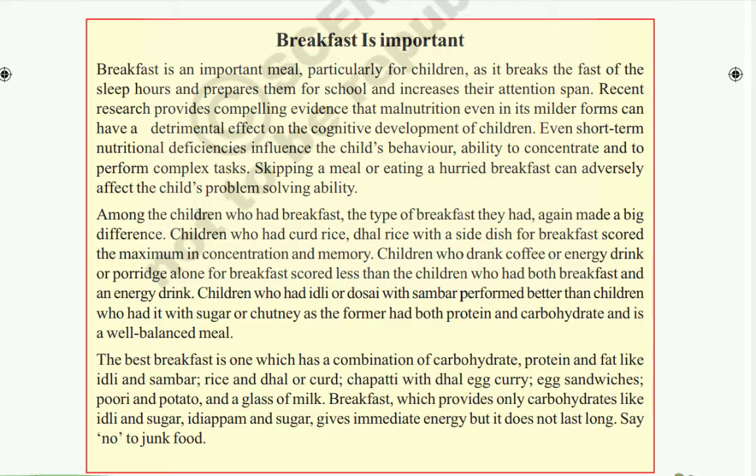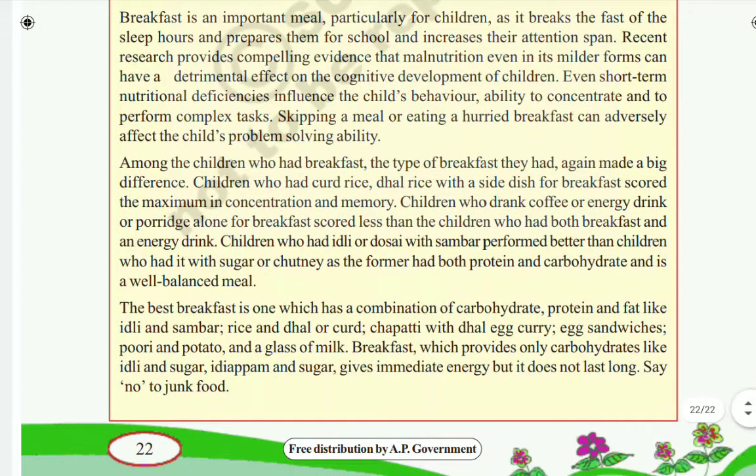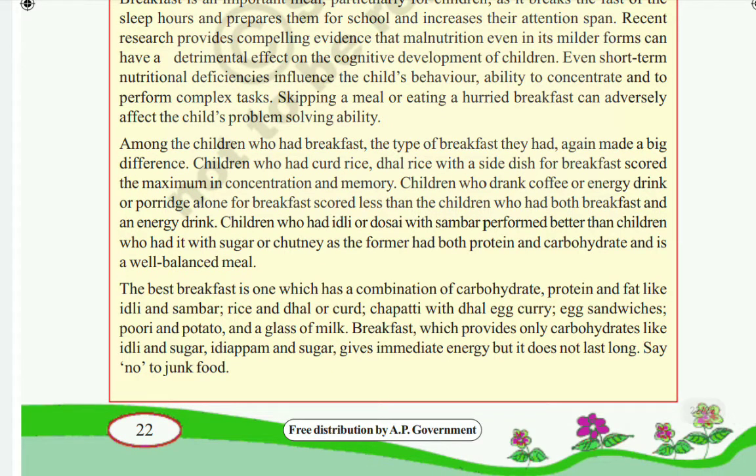Not only in our country but all over the world, people have different lifestyles and different food habits. Because of these different food habits, breakfast differs. Some people take curd rice or dal rice with a side dish for breakfast. The children who had curd rice and dal rice as breakfast scored the maximum concentration and memory.